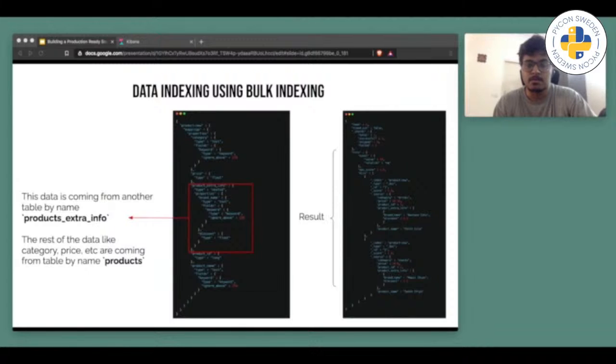We should always go for bulk indexing rather than Logstash, because there is too much room for doing customizations to our data inside Elasticsearch. In the right snippet, you can observe how our data is being stored in Elasticsearch. Seems really cool.